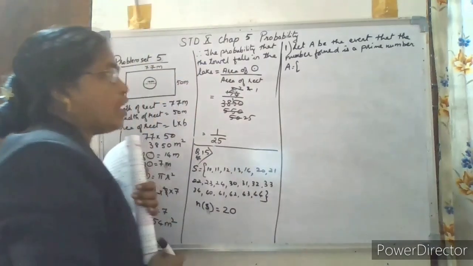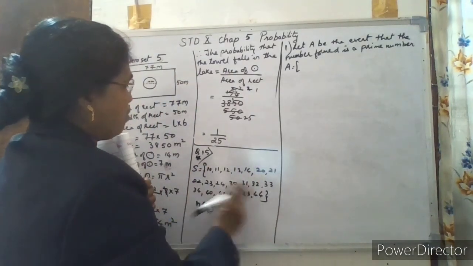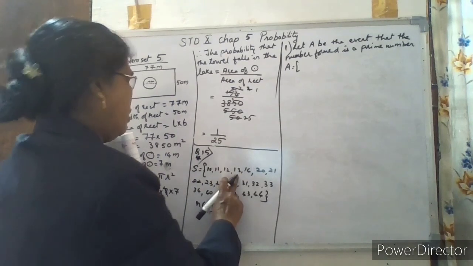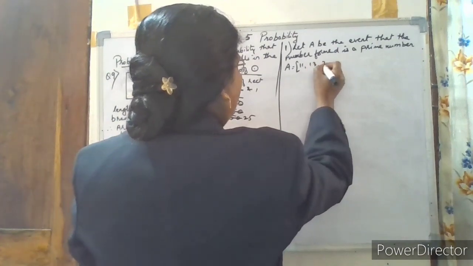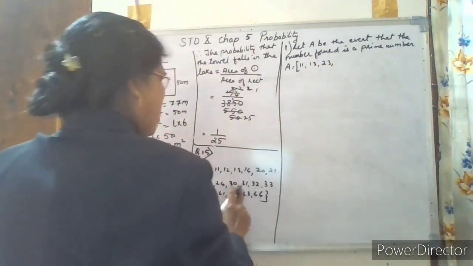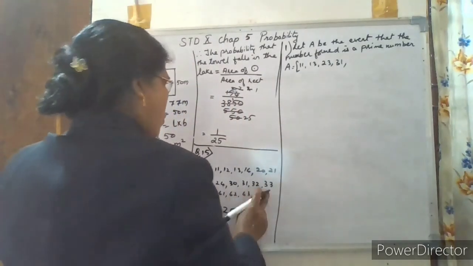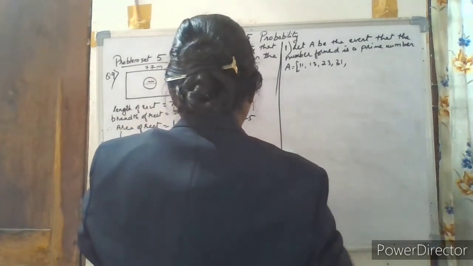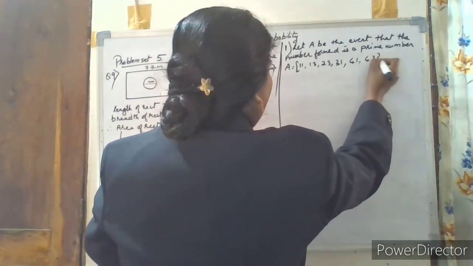What are the elements of event A? Select the prime numbers from here: 11, 13, 23, next 31, next 41 and 43.